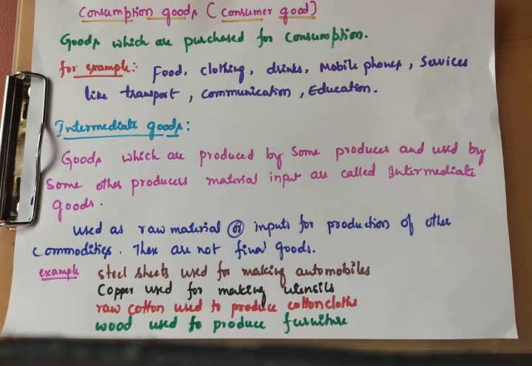If you use them once, they lose their identity in a single act of consumption. So these are called non-durable goods.